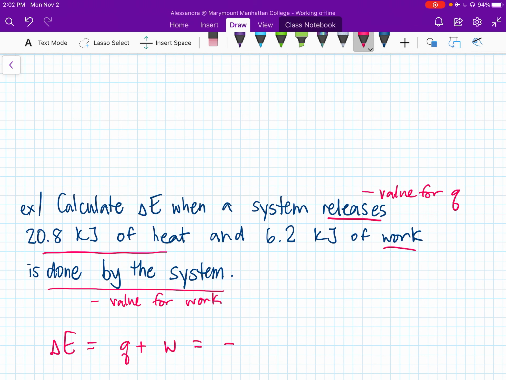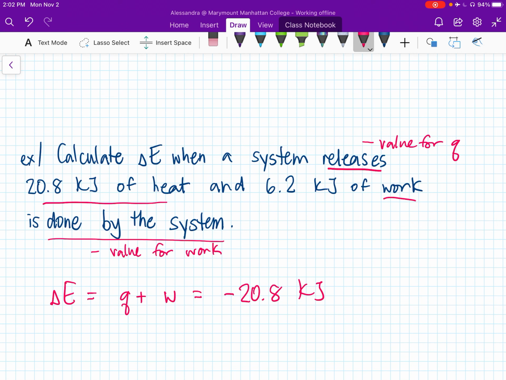That Q value has to be negative because the system is releasing heat, so that's a negative flow. And we're going to also have a negative value for work. So overall, the delta E is going to be minus 27.0 kilojoules for this example.